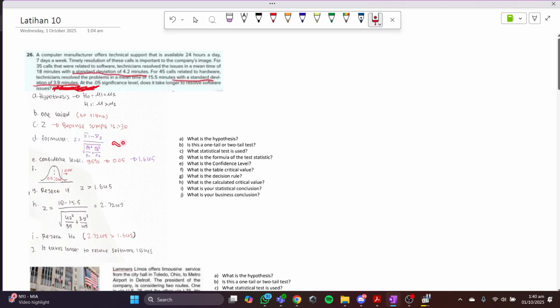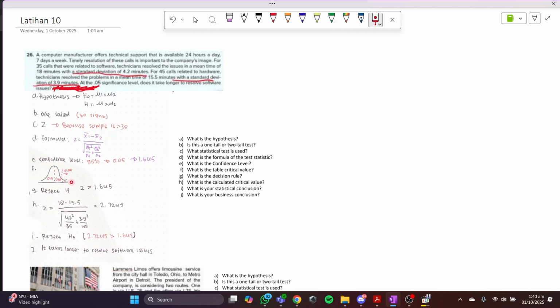Okay, so the formula is this: x bar 1 minus x bar 2 over this one. The confidence level is 95% because it's written here. 0.05 is 95%. And you're gonna get this. This is just like the table in the first video.